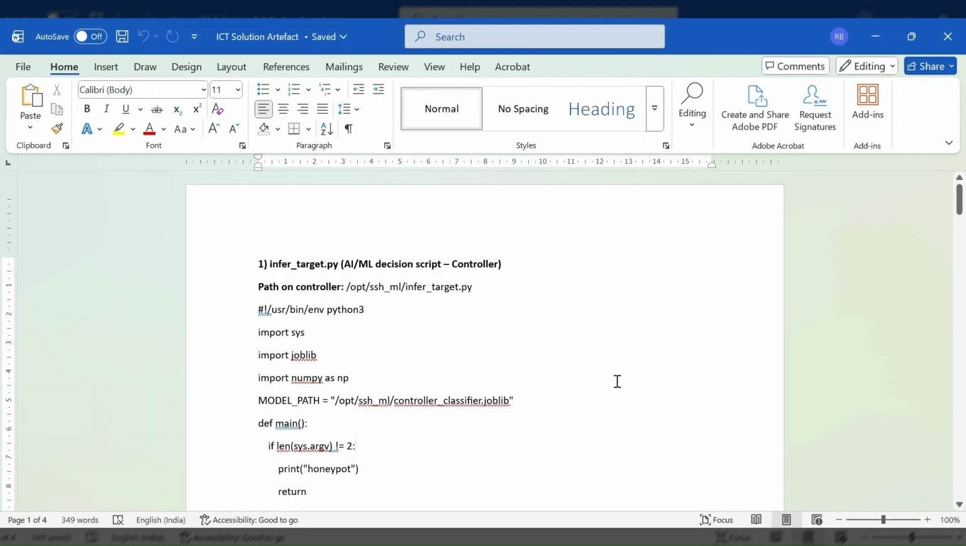Now I will explain the first code file in my project. This file is called infer_target.py and it is stored on the controller machine.